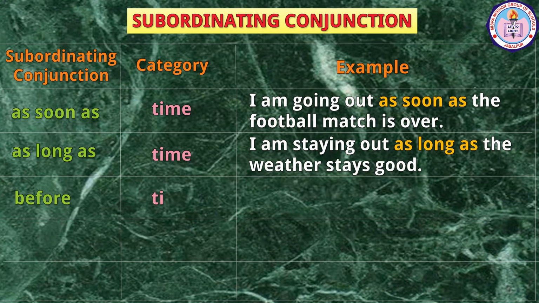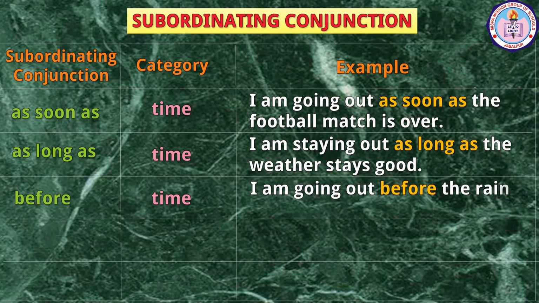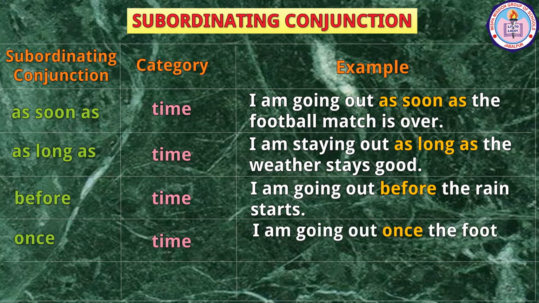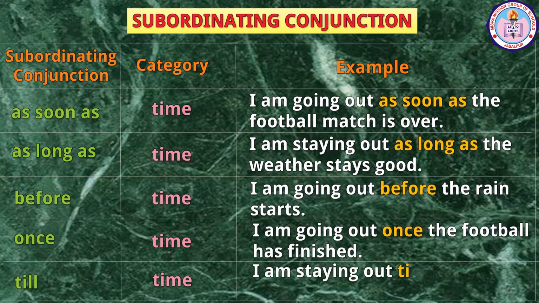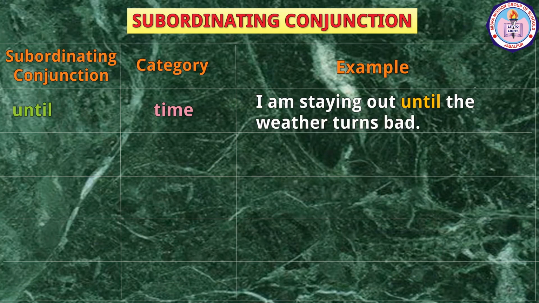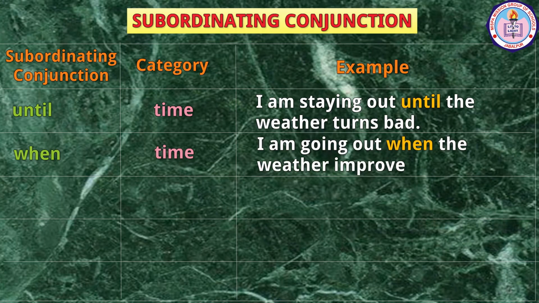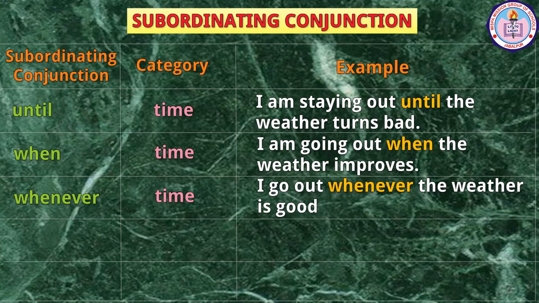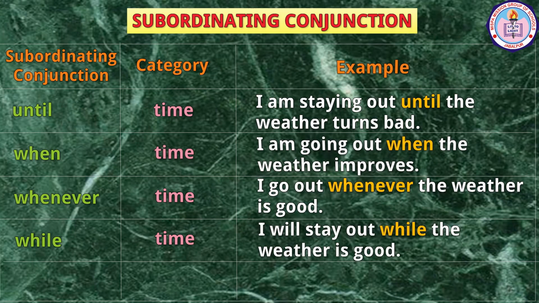Before, time. I am going out before the rain starts. Once, time. I am going out once the football has finished. Till, time. I am staying out till the weather turns bad. Until, time. I am staying out until the weather turns bad. When, time. I am going out when the weather improves. Whenever, time. I am going out whenever the weather is good. While, time. I will stay out while the weather is good.